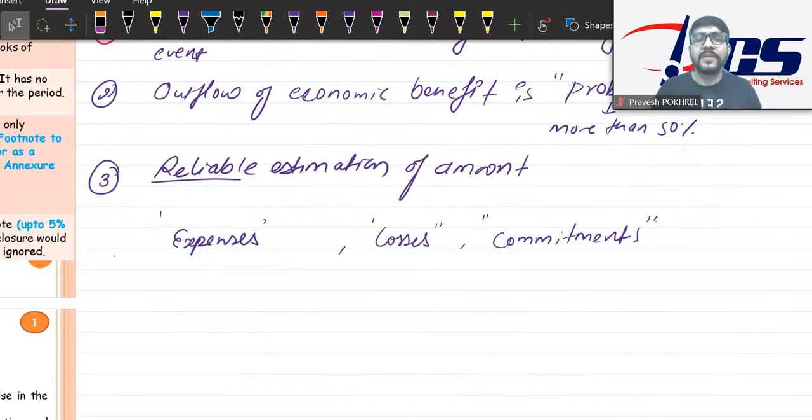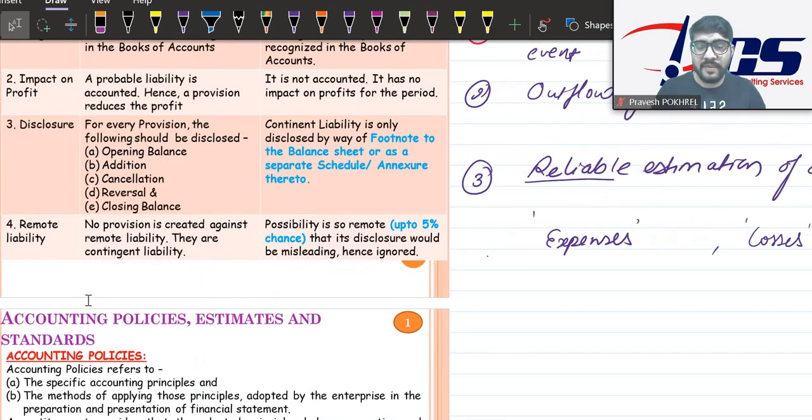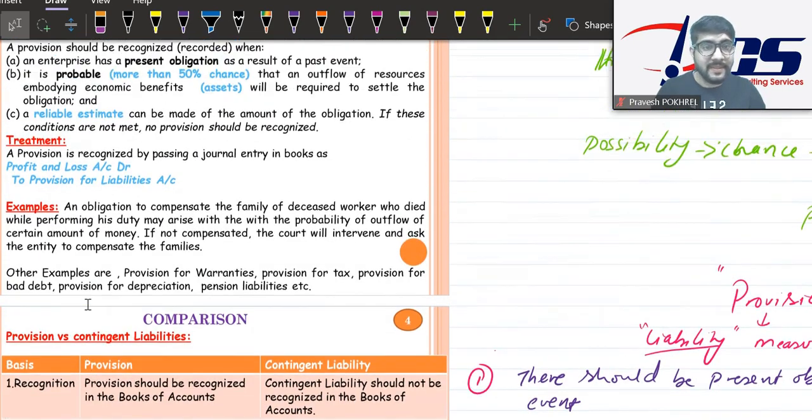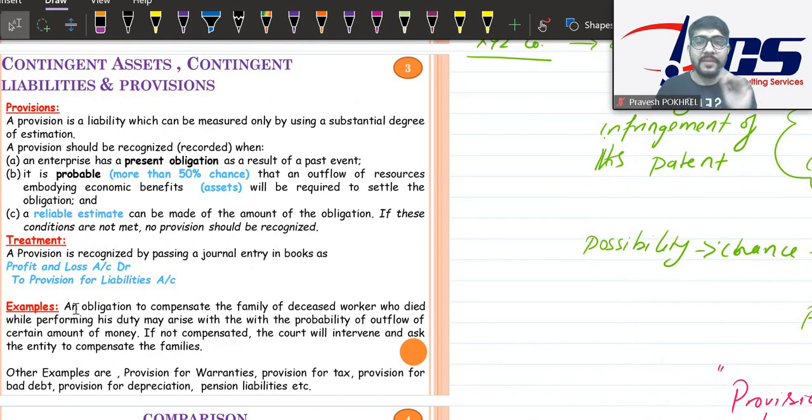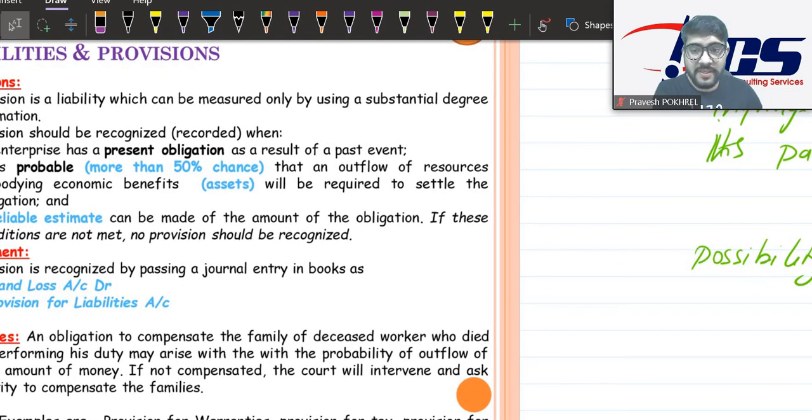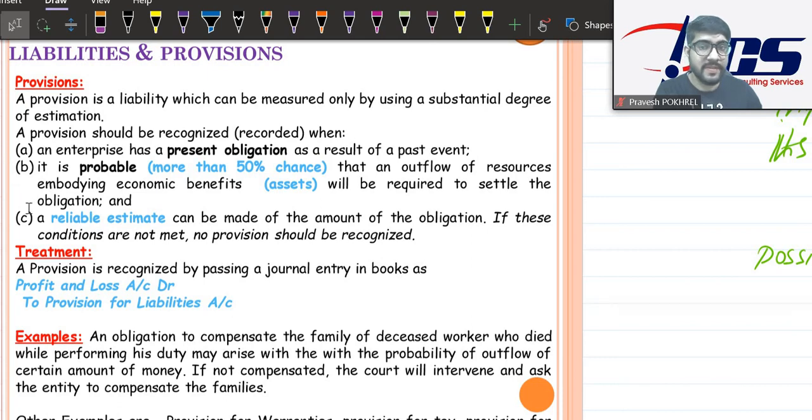there are a lot of other technical things to be discussed, but I don't want to go through all of them technically, but I want you to write this note for yourself. There is a definition. A provision is a liability which can be measured only by using a substantial degree of estimation. First, and there are these three conditions given there. The enterprise has a present obligation as a result of a past event, and it is probable, there is more than 50% chance that there will be an outflow of economic resources or outflow of resources embodying economic benefits, which will be required to settle the obligation.